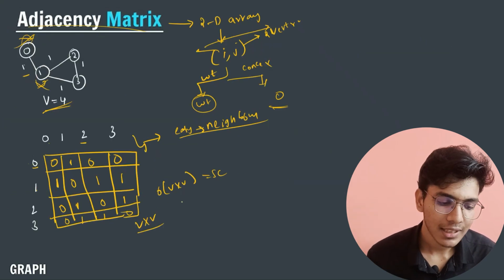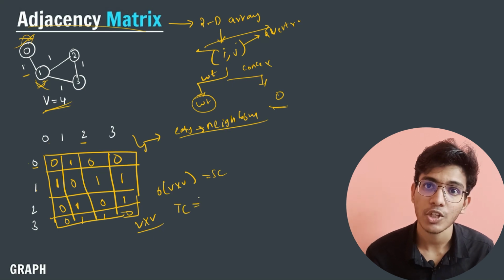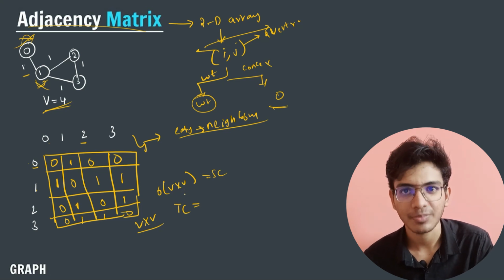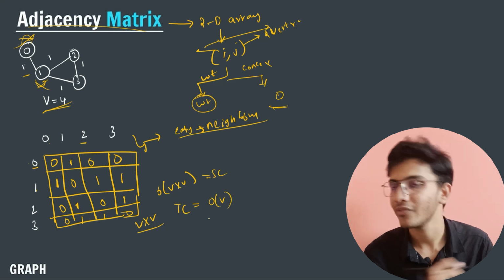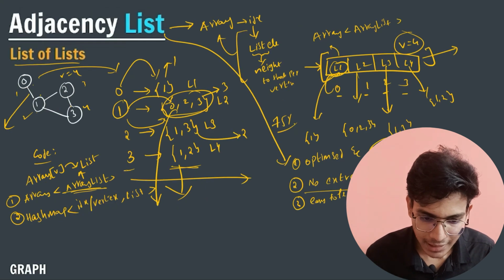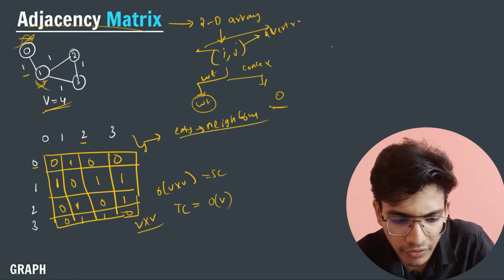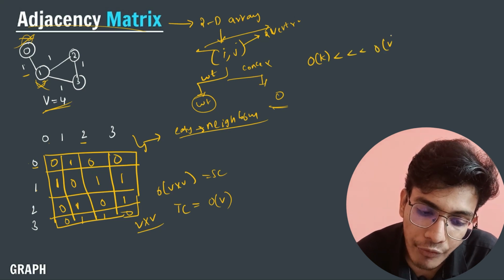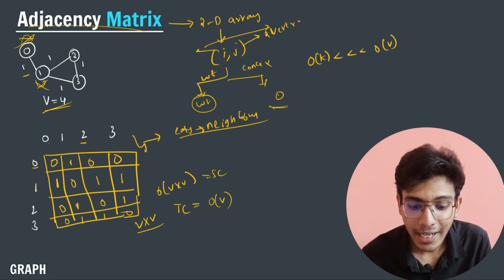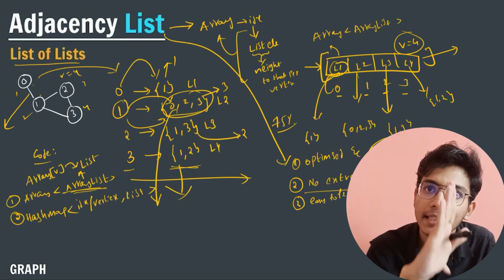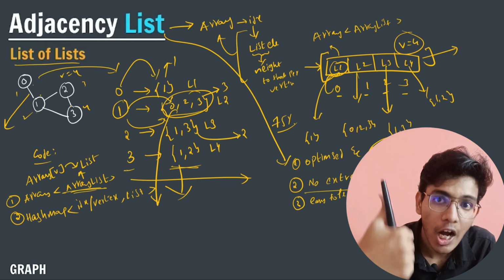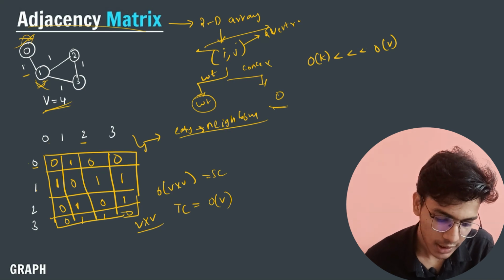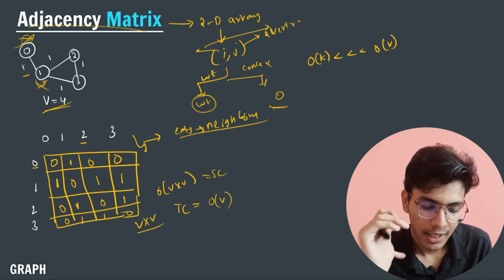And one more thing is that the time complexity for performing a search operation, or any sort of operation in a graph, if we go through this method, will become big O of V. And here you can see that we are getting time complexity of big O of k, and k can be anything, but you need to remember that k is very much less than V, and that is why I am telling you that we will use adjacency list most of the times, because it is optimized when compared to all the methods. I hope you have understood the overall approach of this method.